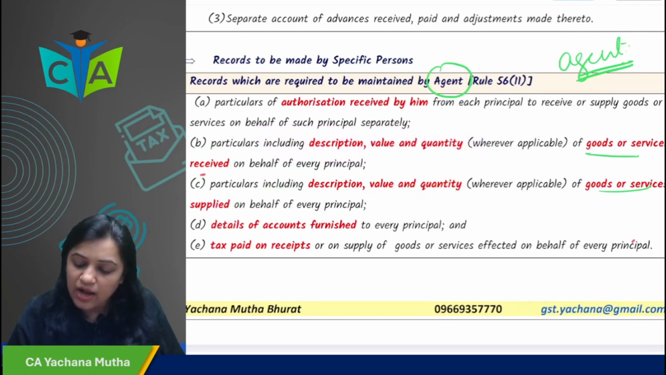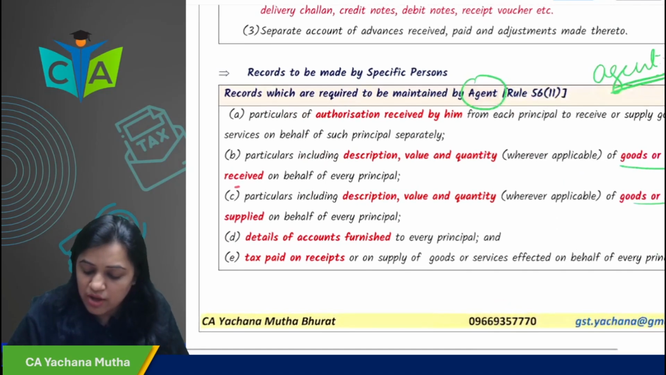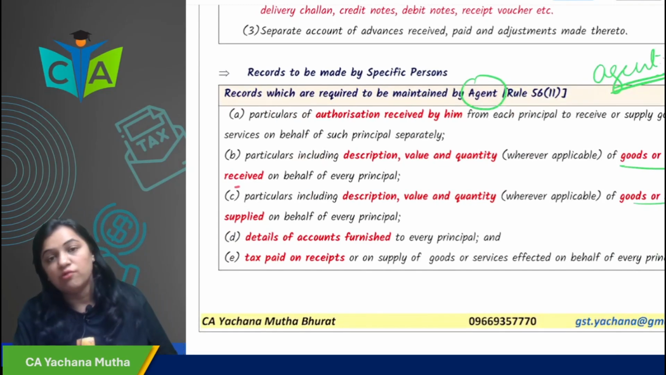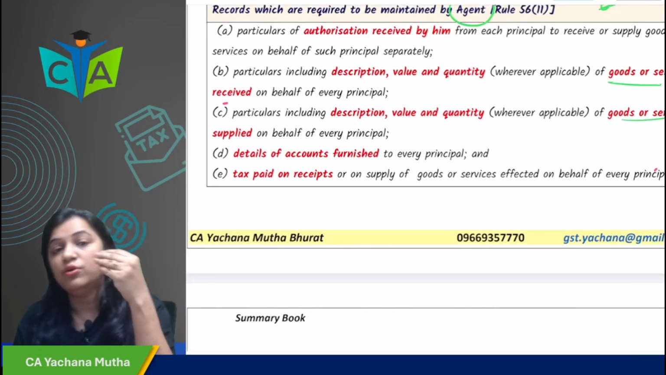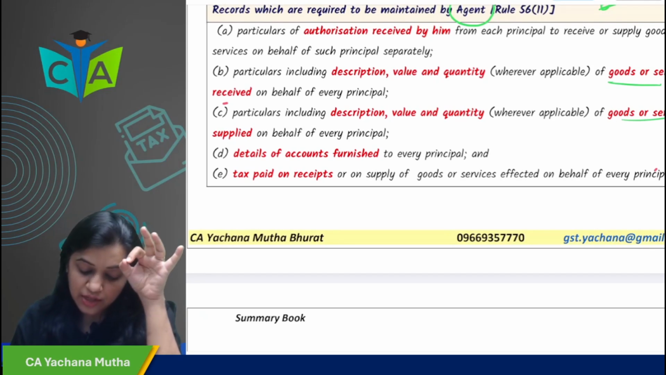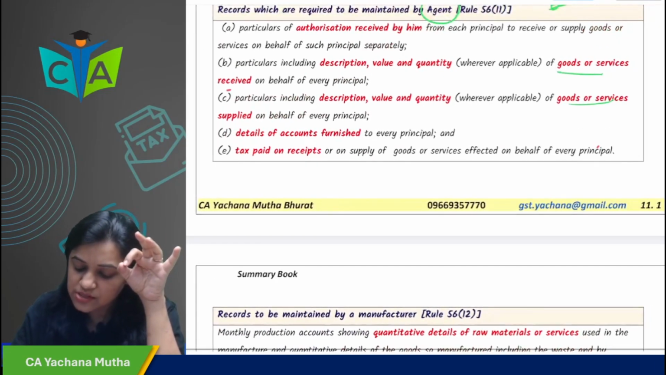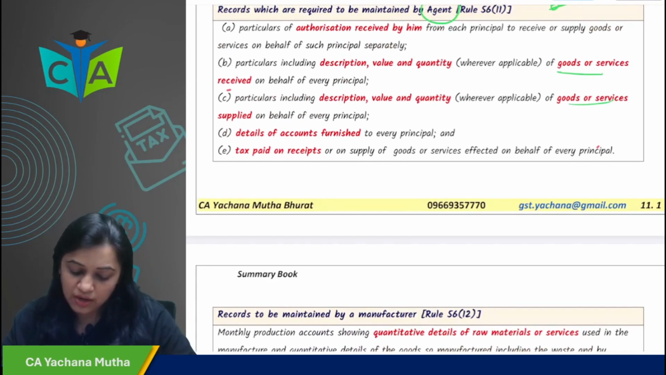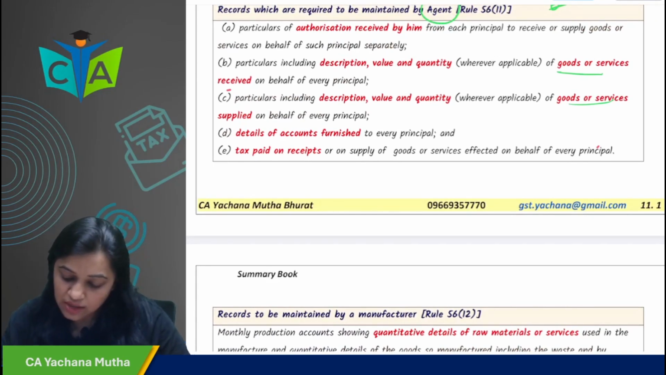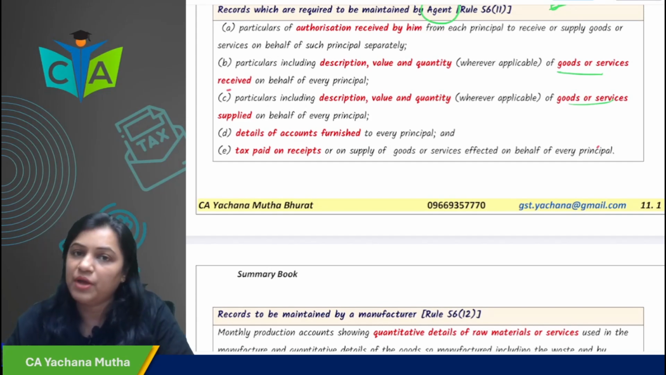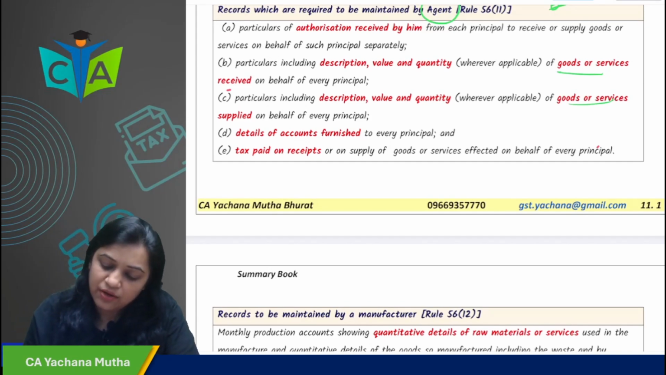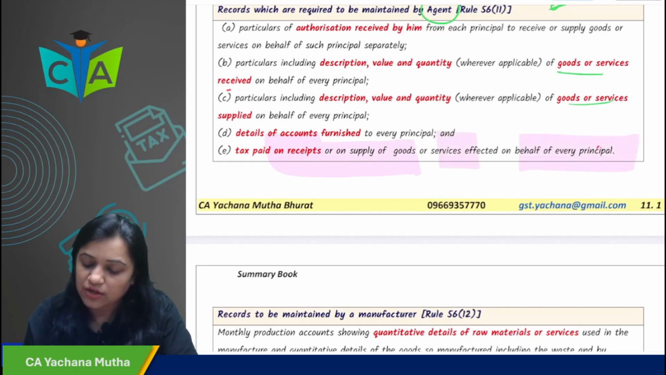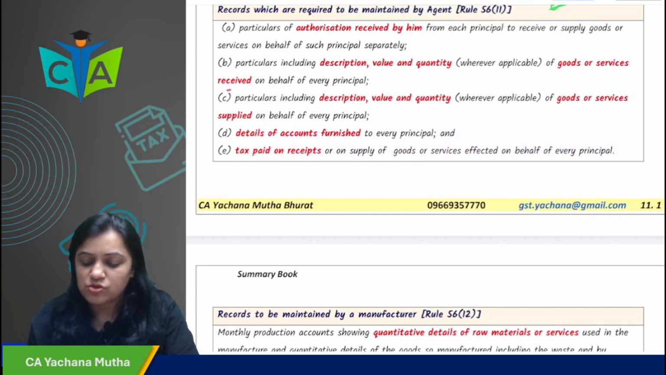Then details of accounts furnished to every principal. Whatever account he is furnishing to the principal, he has to maintain that also. Then tax on receipt or supply of goods or services effected on behalf of the principal. Whatever tax is paid on the receipt or supply of the goods or services effected on behalf of the principal, he has to maintain that also.